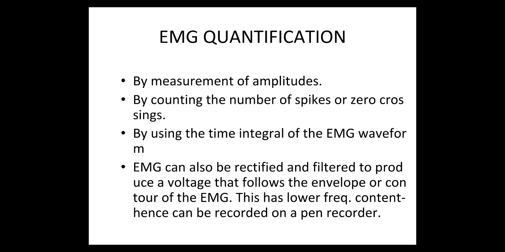In another technique that is sometimes used in research, the EMG signal is rectified and filtered to produce a voltage that follows the envelope or contour of the EMG. This envelope, which is related to the activity of the muscle, has a much lower frequency content and can be recorded on a pen recorder.